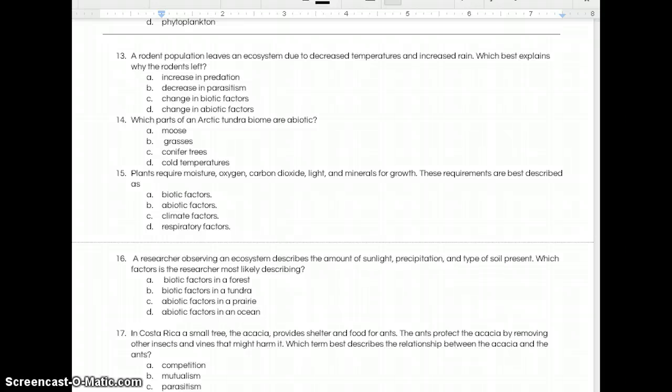A researcher observing an ecosystem describes the amount of sunlight, precipitation, and type of soil present. Which factors is the researcher most likely describing? A, biotic factors in a forest, B, biotic factors in a tundra, C, abiotic factors in a prairie, D, abiotic factors in an ocean.